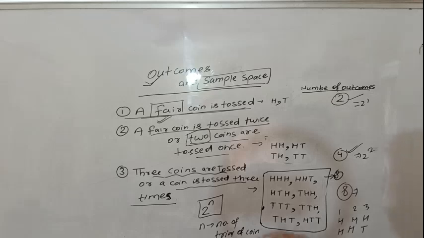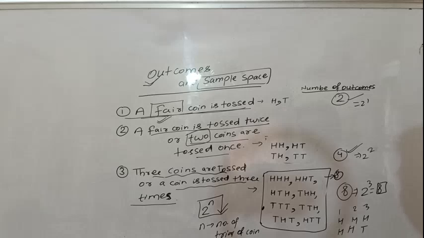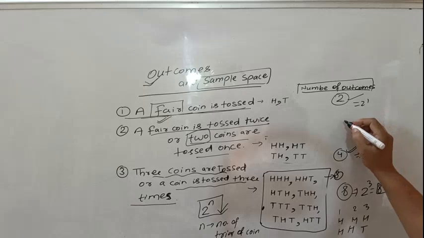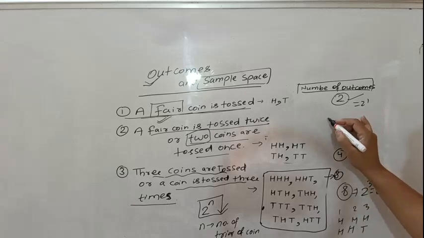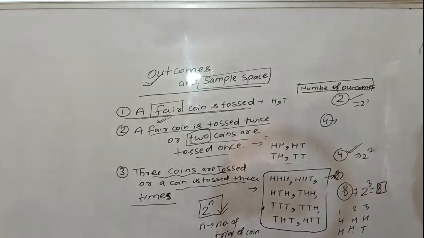And what is the formula? 2 to the power n. There are 3 trials, so 2 to the power 3 will be 8. Then what will be the number of outcomes if there are 4 trials of tossing a coin?